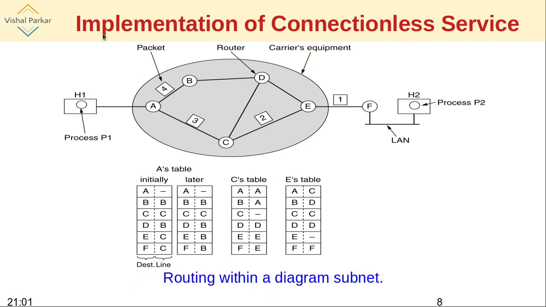Now there will be routing tables, as we have previously seen, for each individual router A, B, C, D, E, etc. We are now seeing here A's table, the routing table for router A. The initial phase of that routing table is something like this.